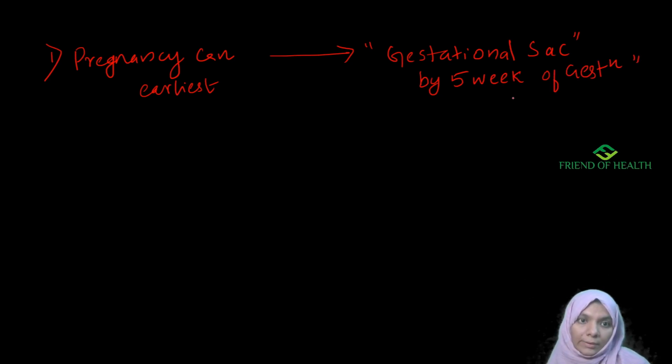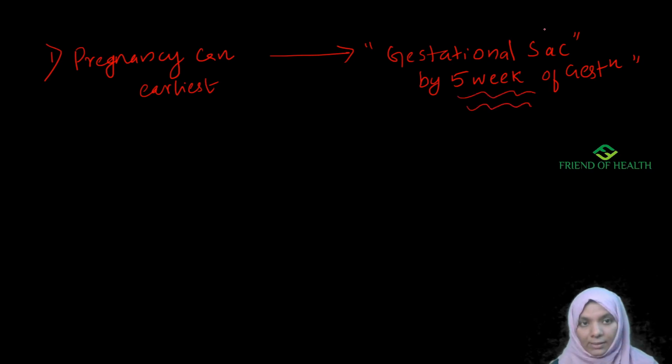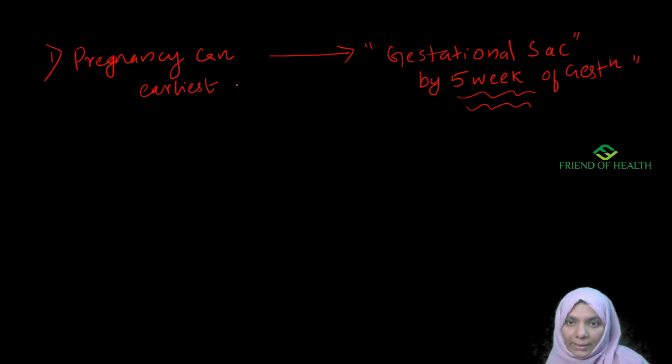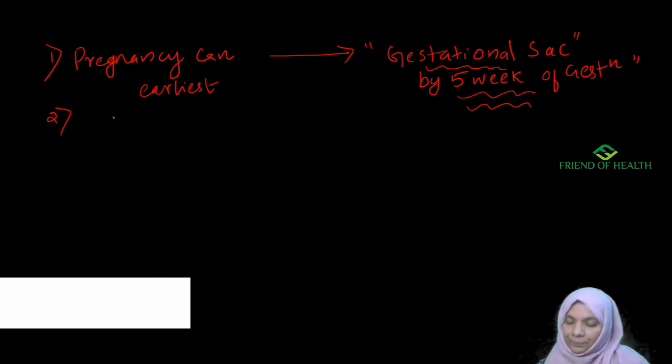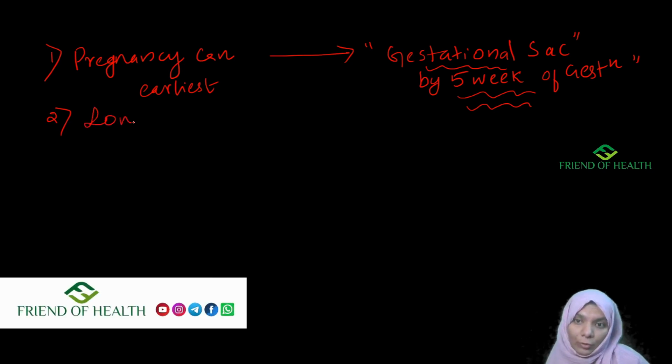Remember each of these certain weeks, like cardiac activity, in chronological order. So pregnancy can be diagnosed by USG as early as the 5th week of gestation, and this includes the visibility of the gestational sac.